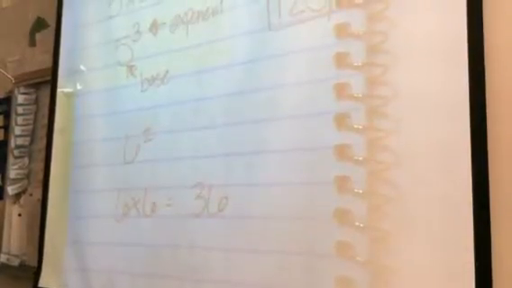Yeah, so exponents, okay? Once your math journal matches my math journal, we're going to move down right underneath our green paper. And I am going to give you a base number and an exponent. And with your partner, I want you to actually solve it. Okay?